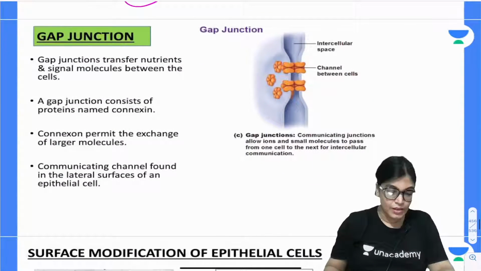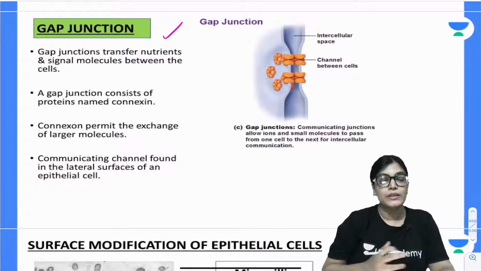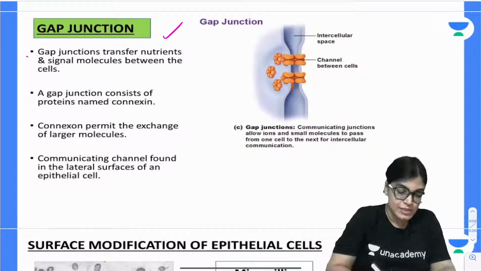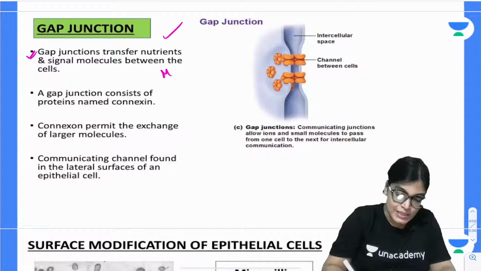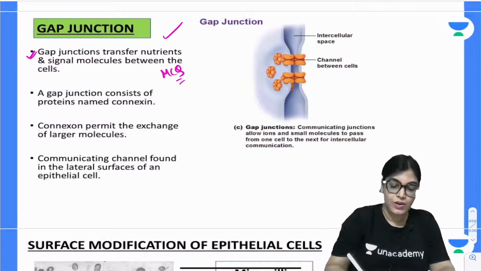Now, gap junction. The next important point is gap junction. The function of gap junction is that it transfers nutrients and signal molecules between the cells. The most important function is transfer of nutrient molecules. The protein located there is connexin.